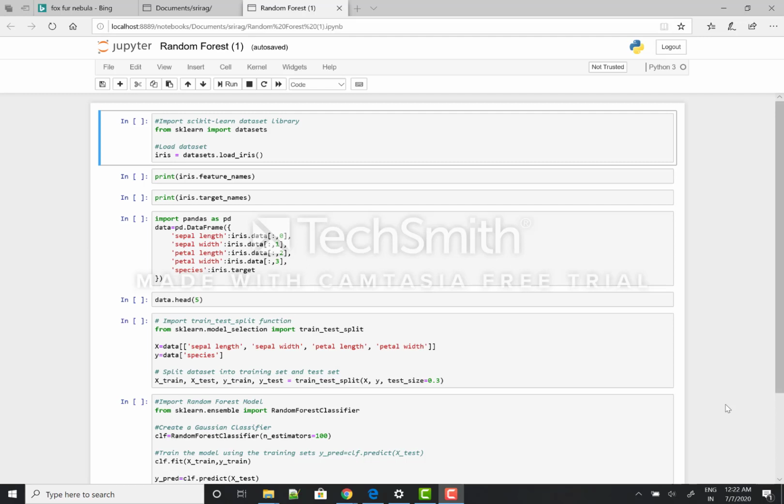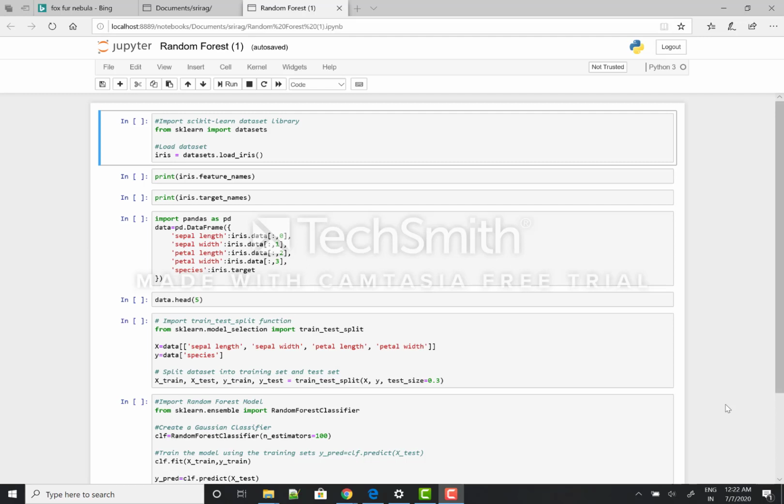As we know, with a decision tree we can easily say why this result has occurred, but in random forest it's a little bit difficult, because there are multiple decision trees taken from multiple samples of data, and then it is processed. So now let's look into this example here.